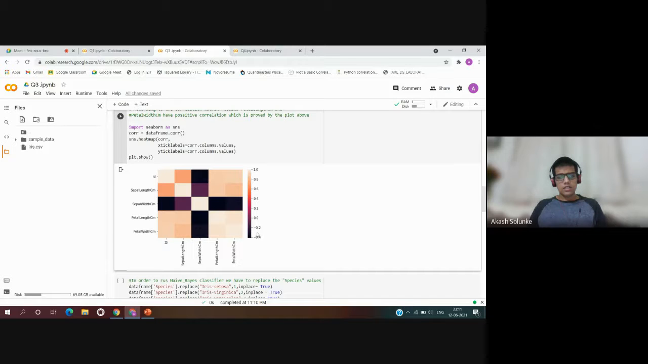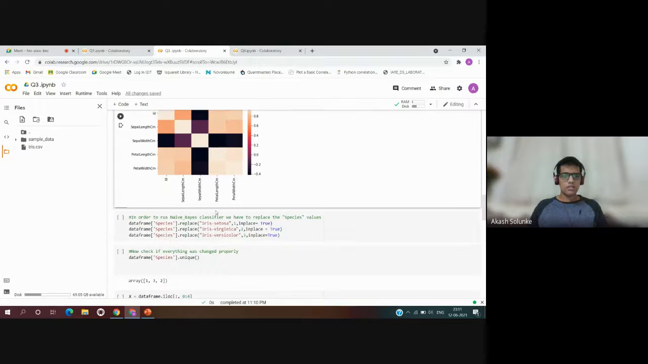And the color density shows the number, the density, the number it has, that is, black for minus 0.4 and 1.0 for the skin color.